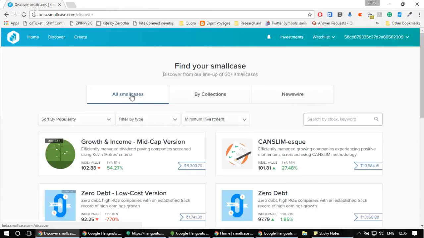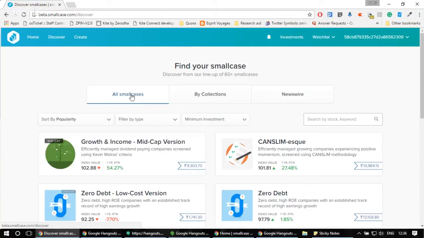we defined all the different fields that are associated with a smallcase so that you can understand the smallcase concept better. That is, what does an index value represent? What are the different types of smallcases? How you should go about analyzing a smallcase by looking at the past performances and rationale, and try to select a smallcase which aligns with your philosophy and investment ideas.